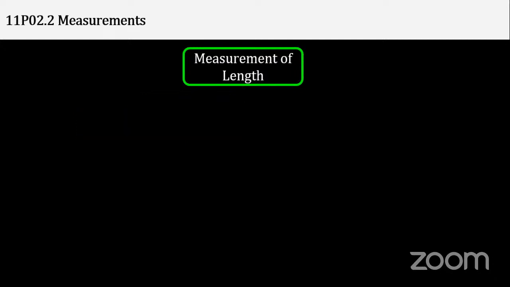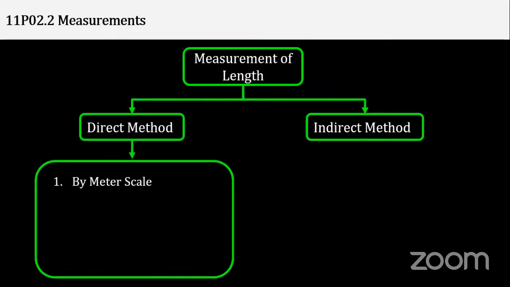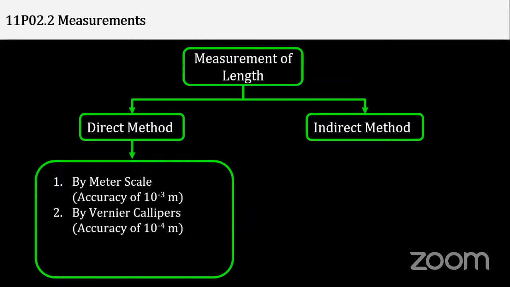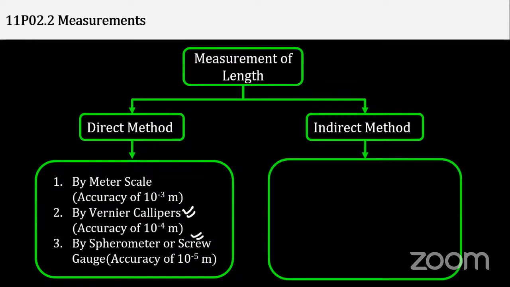There are different methods. First is the direct method, second is indirect. Direct, if you talk about by meter scale, simple, it's common sense. Direct means, take the resources, use the resource and find the length. Vernier calipers is something maybe you know, maybe you don't. Also by screw gauge.